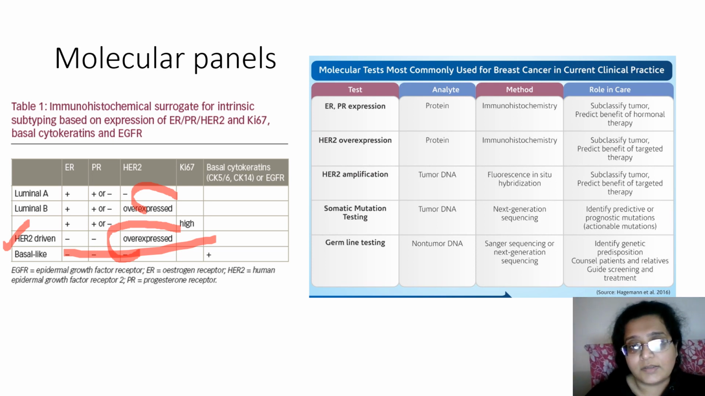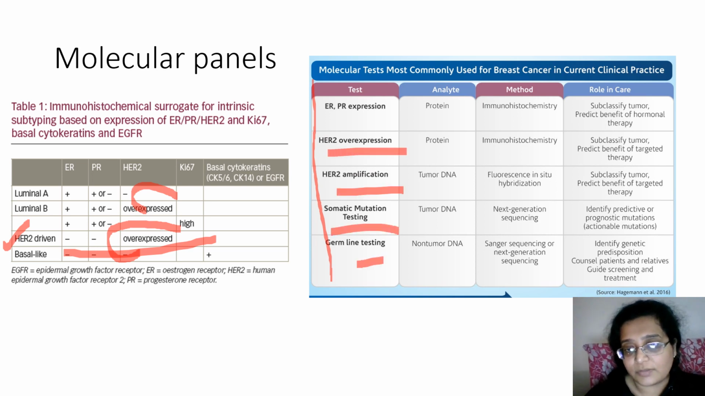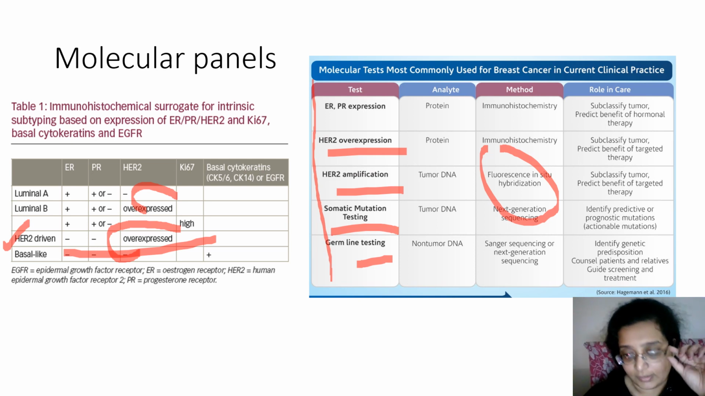As you see, there are so many molecular tests where you see the overexpression, the amplification, the somatic mutation, and germline testing. And through Sanger sequencing and next generation sequencing, FISH, etc., there are cutoffs given. In FISH, you see how many fluorescent nuclei there are, you take out a ratio and there's a cutoff for that ratio, and then you see where the HER2 ratio is lying, whether it is positive or negative.